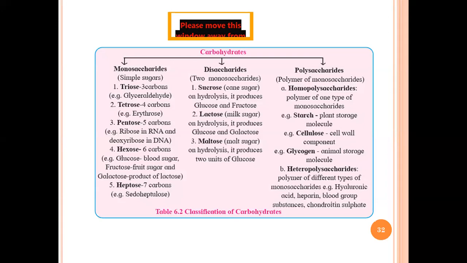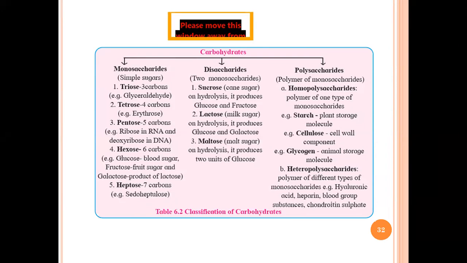Okay. Then comes the hexose, where there are 6 carbons, and the very common examples you all know: glucose, fructose, galactose. So all of them are hexose. And then the last one is a heptose, an example is pseudoheptose. Okay, and they can be again classified based on the functional group into aldoses and ketoses.